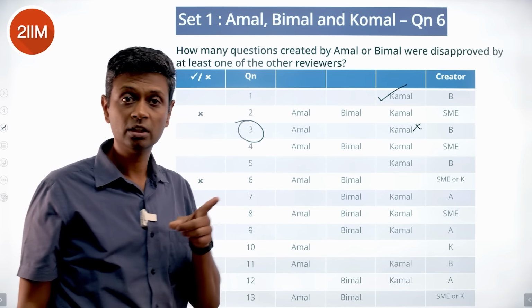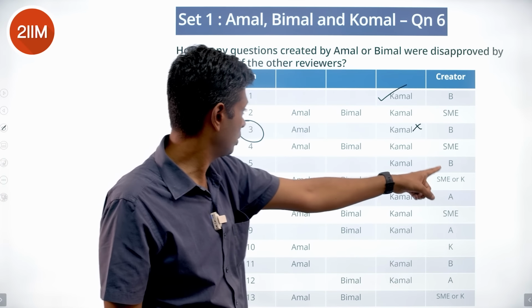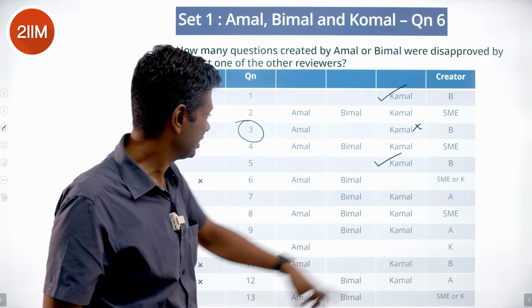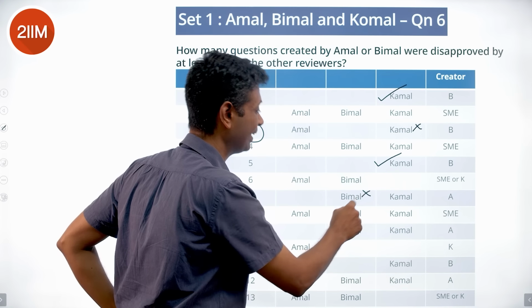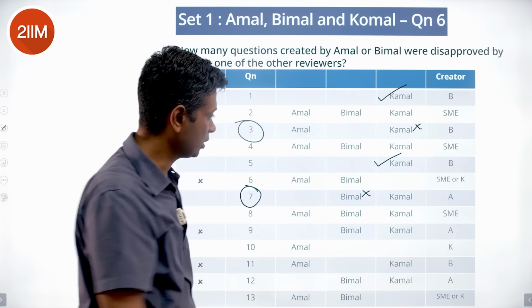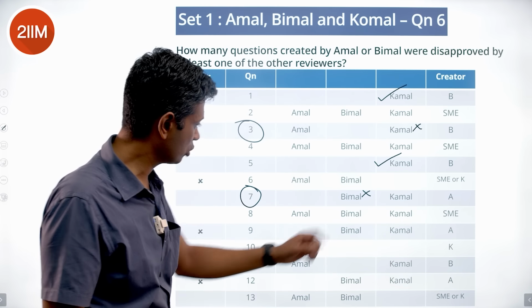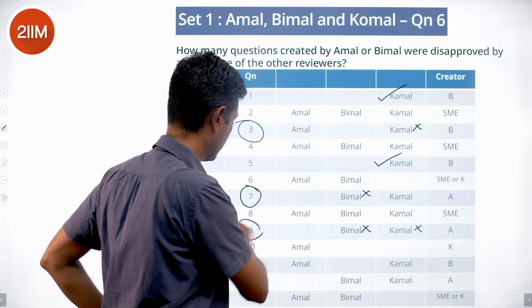Question number 3 is disapproved by Komal before going to Amal. This one B, Komal approves it, so this one won't get counted. Straight away approved. This one is created by A, Bimal says no to this, and then it goes to Komal. So this one will get counted. It's created by SME, we can ignore. Amal has created it, goes to Bimal, Bimal says no, and then Komal says no also. So this will get counted.